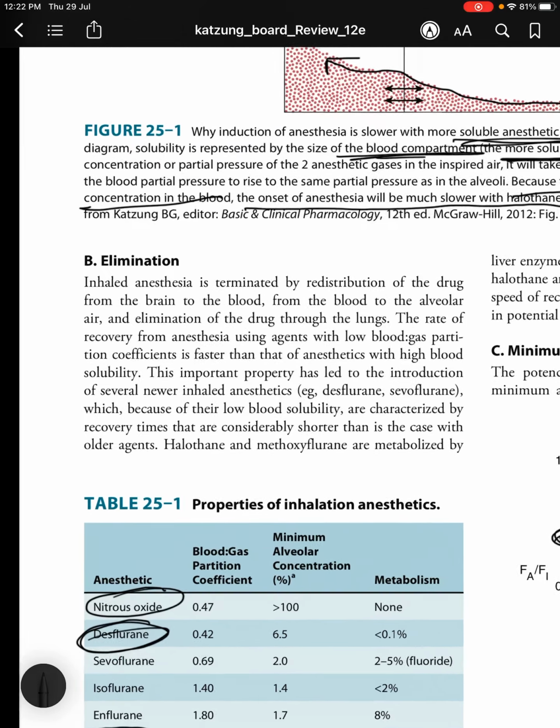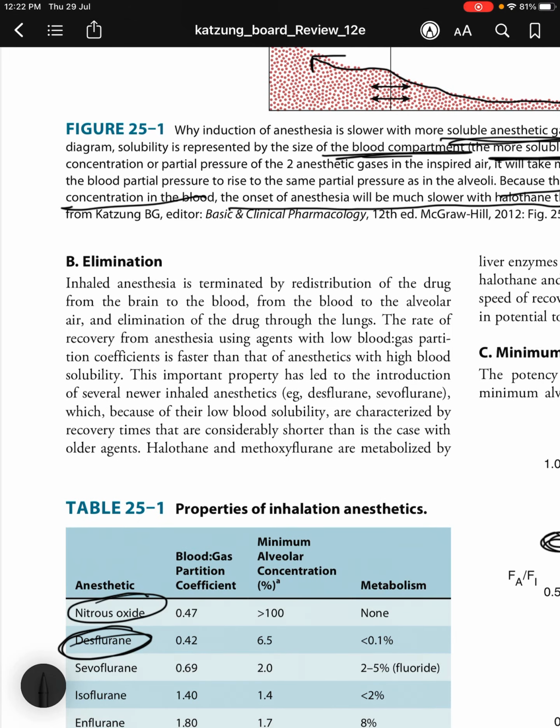Moving on to the elimination. Inhaled anesthesia is terminated by redistribution of the drug from the brain to the blood, from the blood to the alveolar air, and elimination of the drug through the lungs. Normally this is your alveoli in your lungs, it is being perfused with blood and this blood is reaching your brain. The same opposite route happens in case of elimination, from your brain to the blood and from the blood to the alveoli, and then it is expired out.